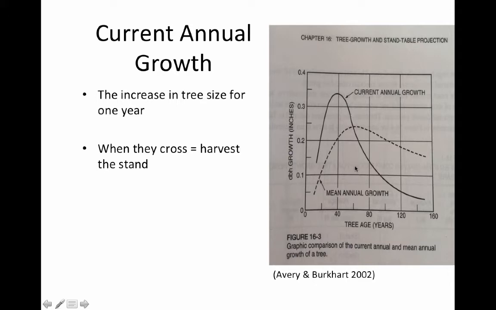And so what this is saying is that the tree is still growing. We see the tree is still growing and it's still increasing in DBH. So it's not passing the zero line of no growth. It's just not growing as fast. That's the key. It's not growing as fast.